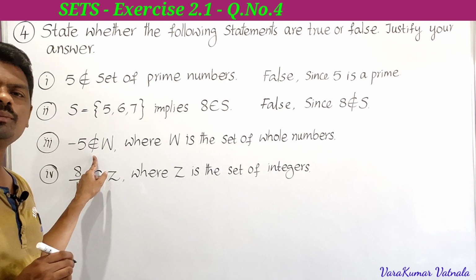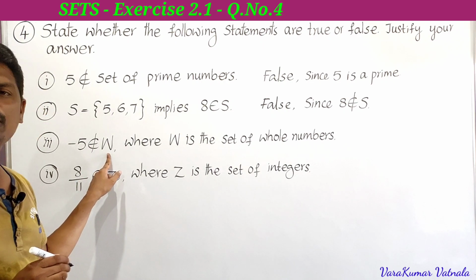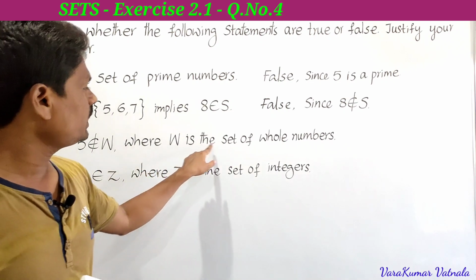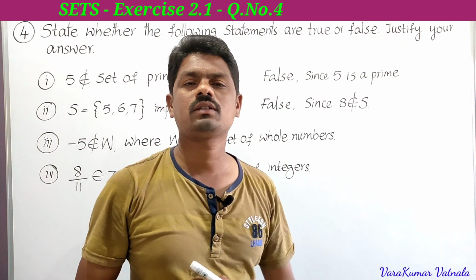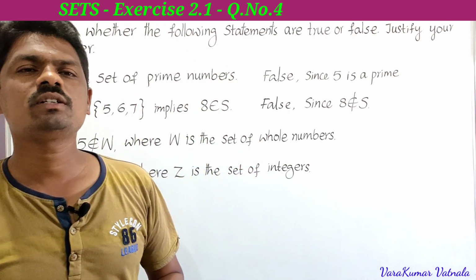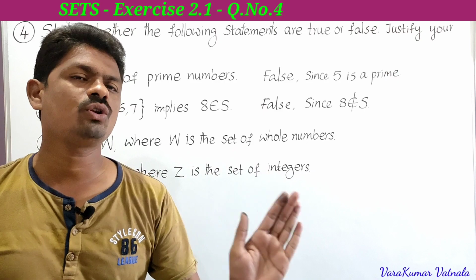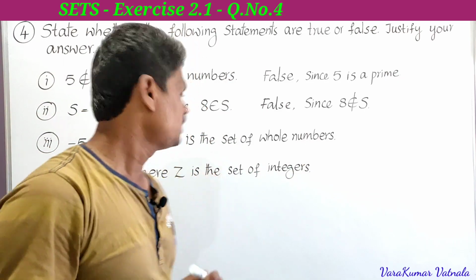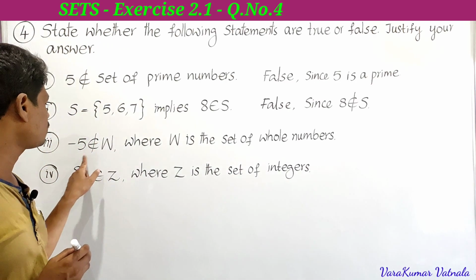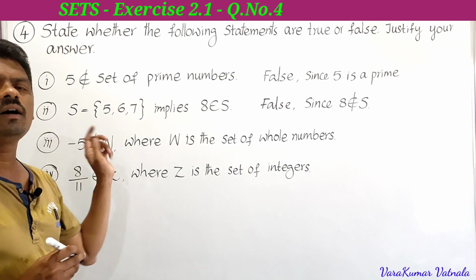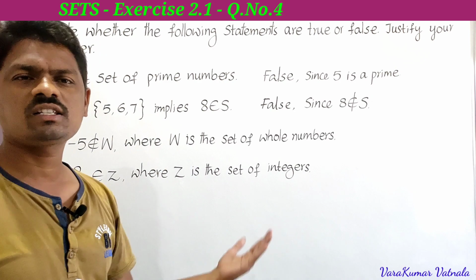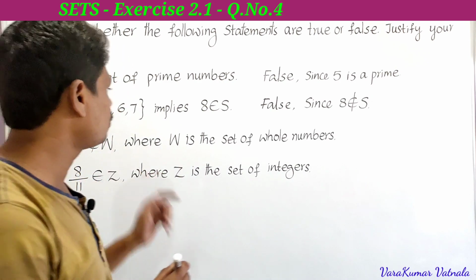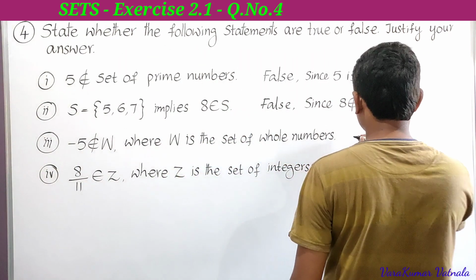-5 does not belong to W, where W is the set of whole numbers. So what are the whole numbers? Whole numbers start from 0, 1, 2, 3, 4 and so on. These are the whole numbers. So he has given -5 does not belong to W, meaning -5 is not there in the set of whole numbers. Yes, it is true.